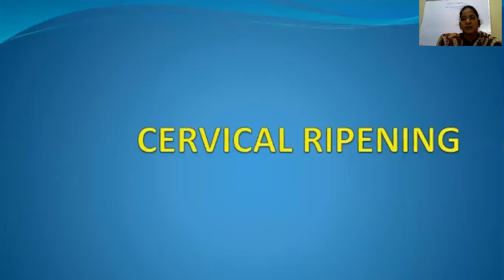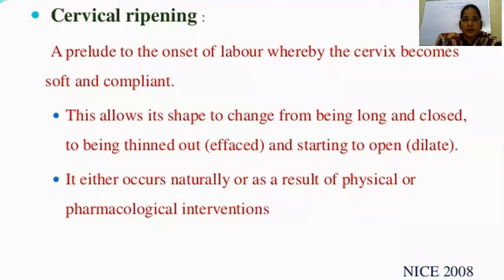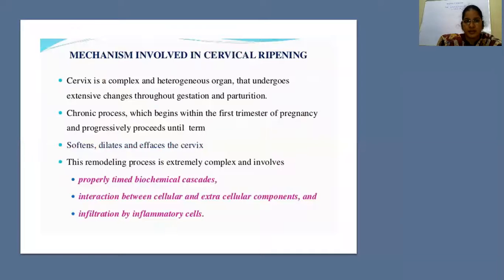The basic thing for induction of labor is you have to make the firm, long, closed cervix into a soft, dilatable and well-effaced cervix to make way for the birth of the baby. This is called cervical ripening. So what is cervical ripening? It's a prelude to the onset of labor where the cervix becomes soft and compliant. The previously long closed cervix becomes thinned, effaced and starts to dilate. It occurs either naturally or as a result of physical or pharmacological interventions.